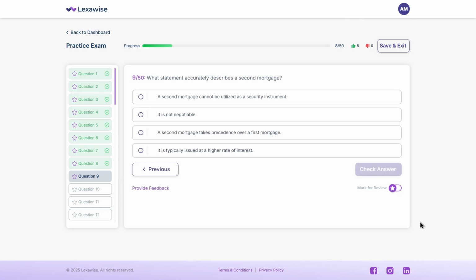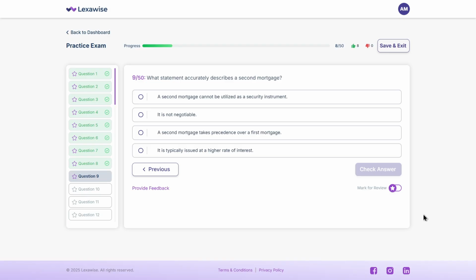What statement accurately describes a second mortgage? A. A second mortgage cannot be utilized as a security instrument. B. It is not negotiable. C. A second mortgage takes precedence over a first mortgage. D. It is typically issued at a higher rate of interest. Take your time.